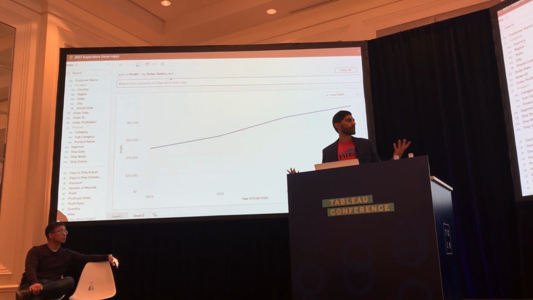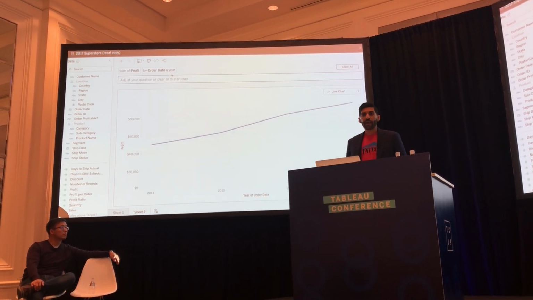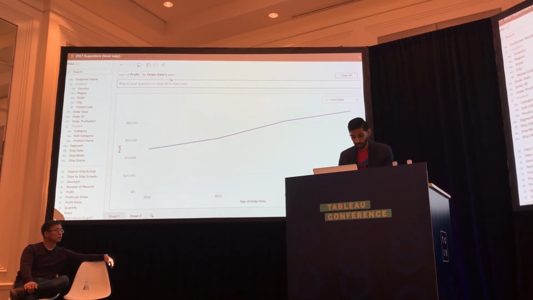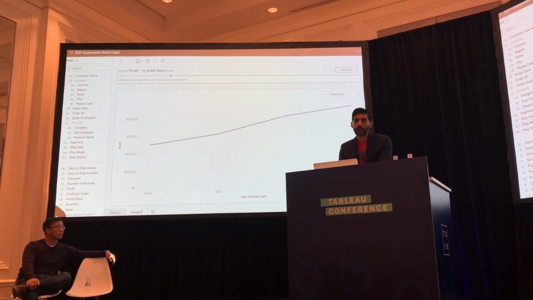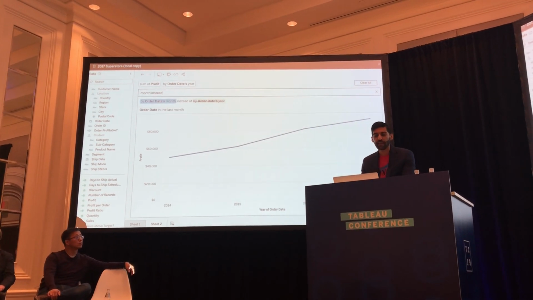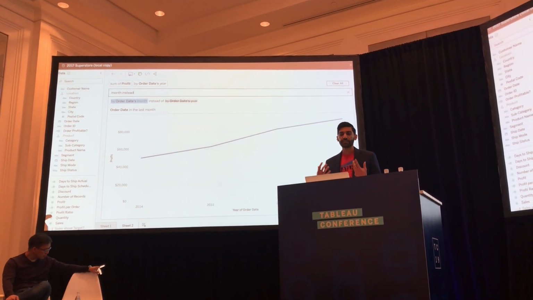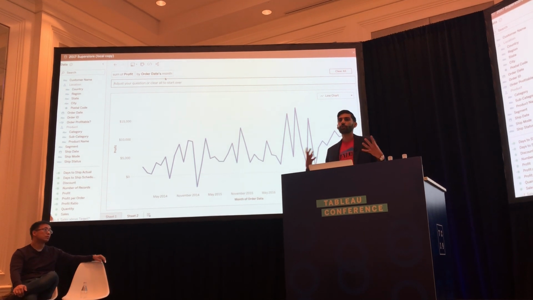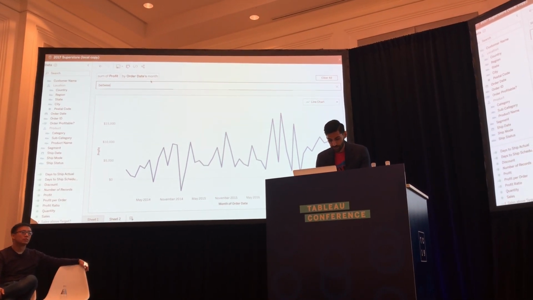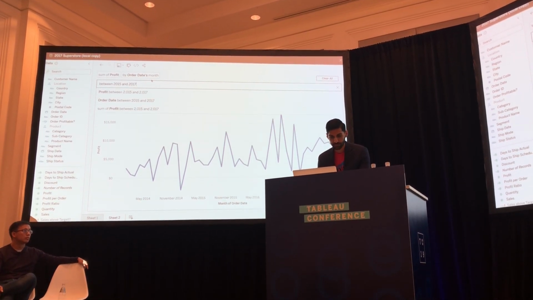And now we see this great line chart, which is perfect because we're talking about temporal data. But I can continuously refine and ask more questions to any single question in Ask Data. So if I want a more granular view of time, maybe I care about the month instead. And you can see again in that conversational refining experience, I'm replacing year with month to get a more granular view of time. But what if I only care about certain time durations, maybe between 2015 and 2017?